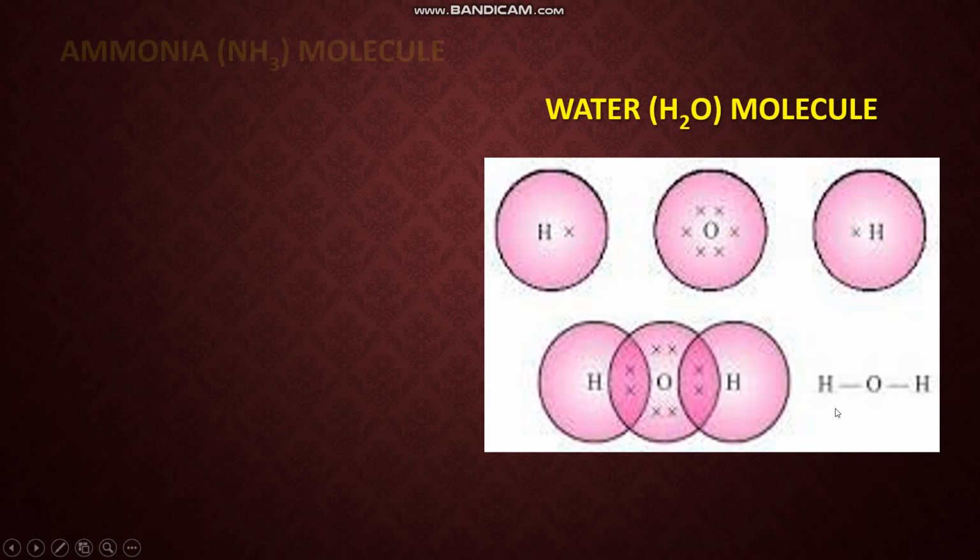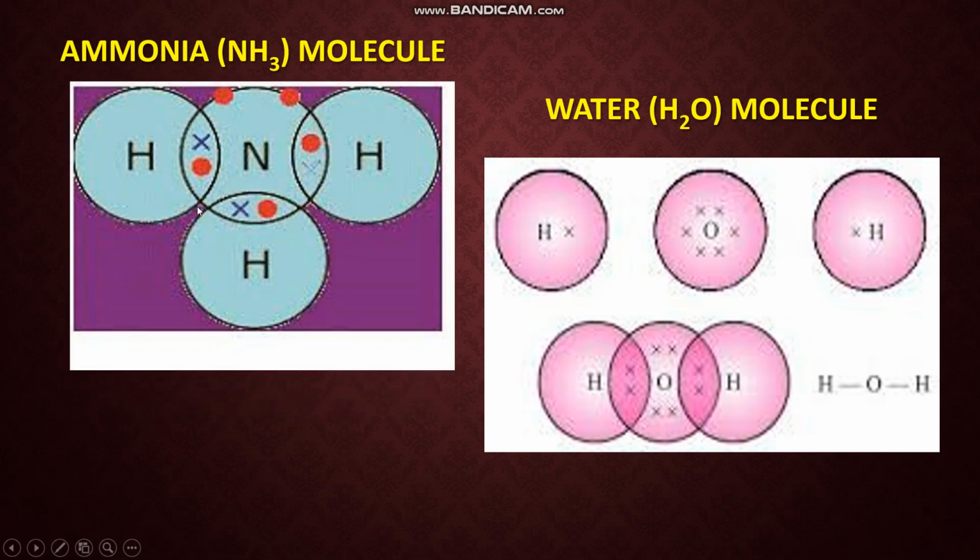Now let us see how the ammonia molecule is formed. Ammonia's formula is NH3. Here you can see nitrogen's electronic configuration is 2, 5. 5 electrons in the valence shell. You can see here these red dots denote the electrons of this nitrogen. There are 5 valence electrons. Each hydrogen is having 1 electron in the K shell. So here nitrogen requires 3 more electrons.